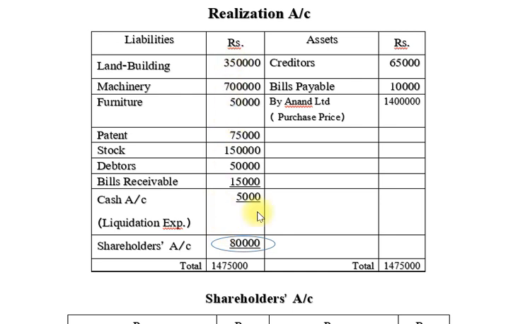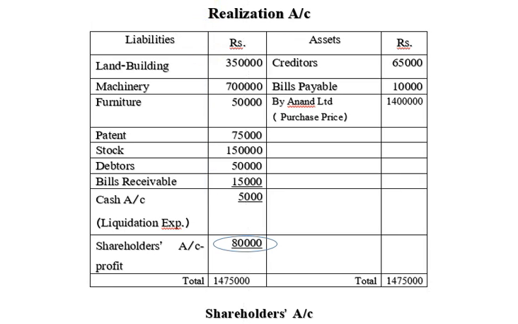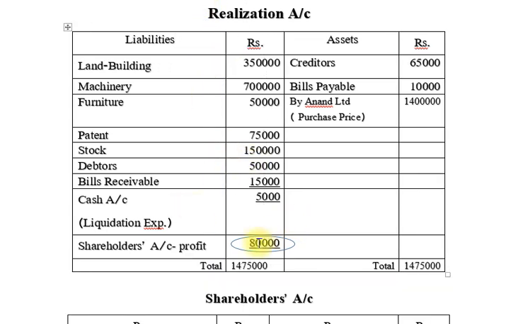Now we find out the difference. The difference is 80,000 rupees, and that is called profit, transferred to the shareholders account.